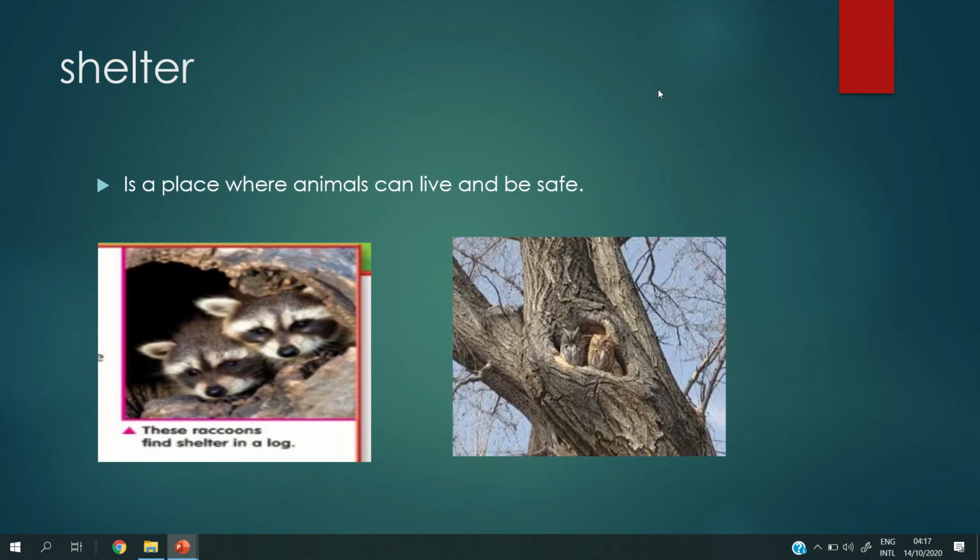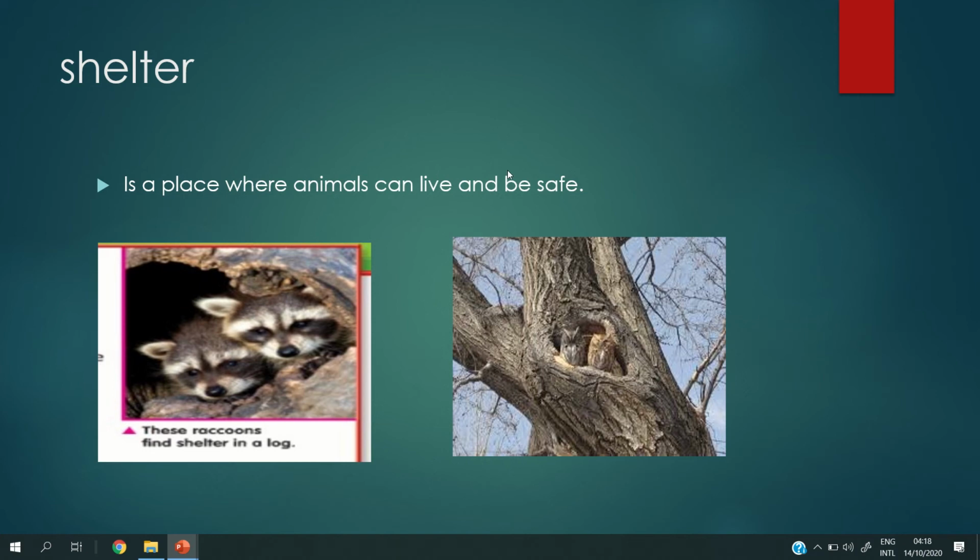So now what is the meaning of shelter? Shelter is a place where animals can live and be safe. So when I ask you, grade 1, shelter is a place where animals can live only? No, it is incorrect. Shelter is a place where animals can live and be safe.